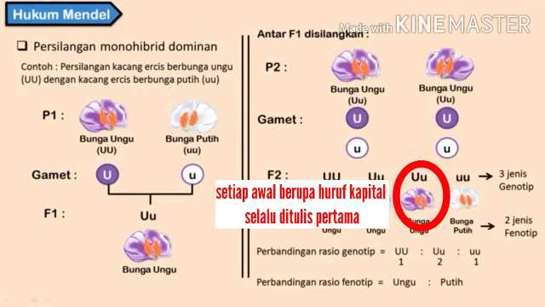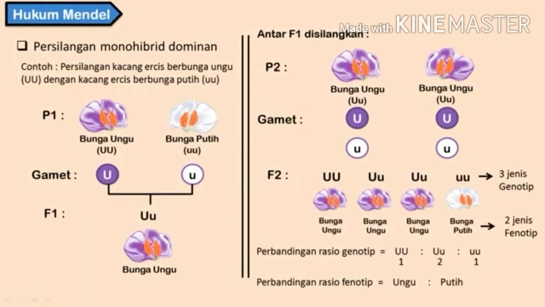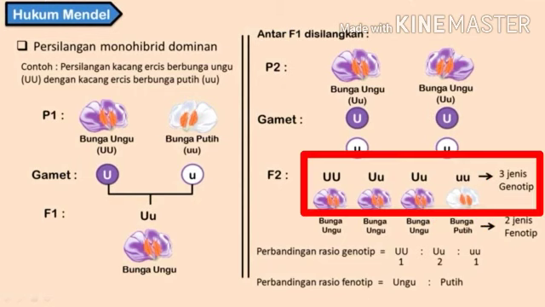Each allele which is a capital letter is always written first. Then the gamete U small is crossed with U small, producing the genotype U small, U small. So there are three genotypes produced: U big, U big is 1, U big, U small are 2, U small, U small is 1.